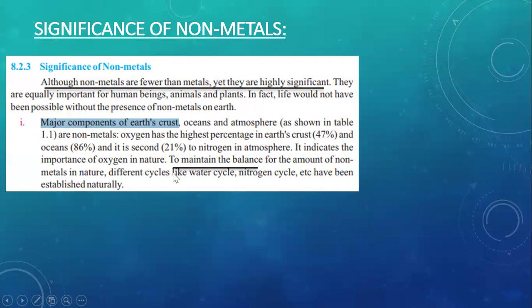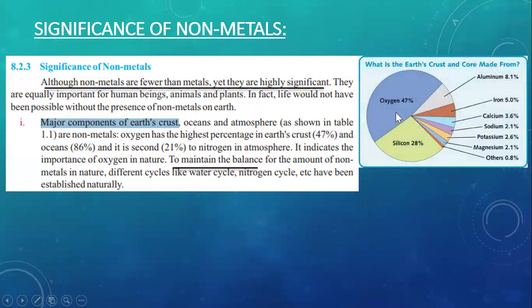Second thing is to maintain the balance. Basically, what kind of balance are we talking about here? We are talking about the balance of life on the earth. So everything on the earth is in poise, in a calm and balanced state. And how is this balance possible? This balance is the result of various types of cycles that are present on our earth. Number one, as you can see here, the water cycle and the nitrogen cycle. And not only the water and nitrogen cycles, there are also other cycles like the carbon cycle, in the form of carbon dioxide cycles, and various other cycles present over the earth.